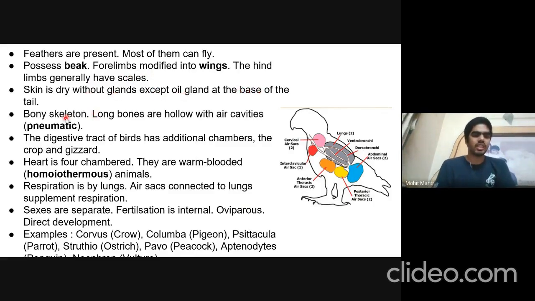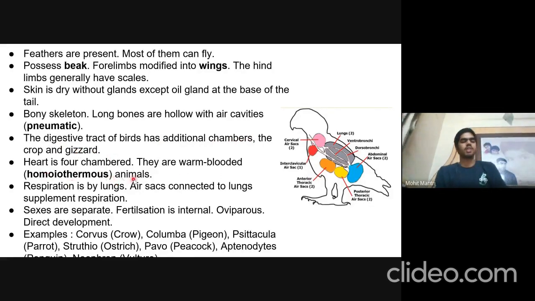They have bony skeleton, and the long bones are hollow with air cavity. These are known as pneumatic bones. These are adaptations for flight, as it helps in reducing weight. The digestive tract of bird has additional chambers, which are the crop and the gizzard, which help in breaking down the pieces of the food. Heart is 4-chambered, and they are warm-blooded, which is homeothermous.